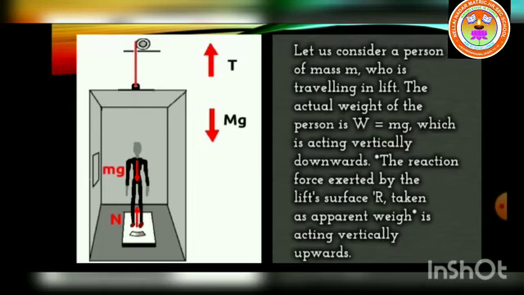Let us consider a person of mass m who is traveling in a lift. The actual weight of the person is W equal to mg, which is acting vertically downwards. The reaction force exerted by the lift surface, capital R, taken as apparent weight, is acting vertically upwards. So let's see different possibilities of the apparent weight R. Capital R is the apparent weight of a person that arises depending on the motion of the lift, upwards or downwards.